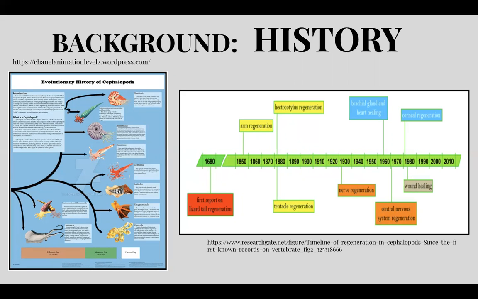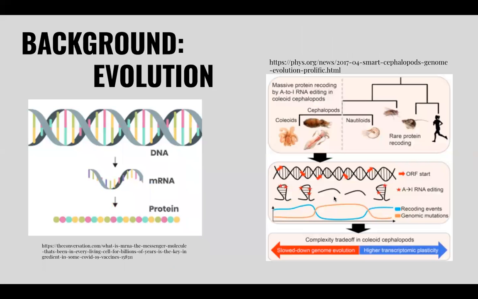Within the last 100 years, they have evolved to have nerve regeneration, brachial gland and heart healing, corneal regeneration, wound healing, and central nervous system regeneration. So how do these animals do it?